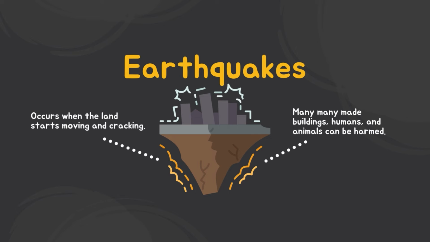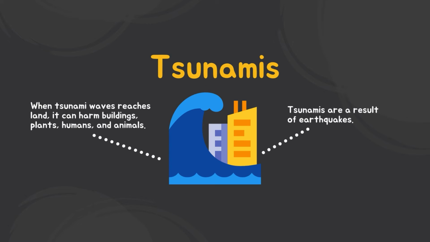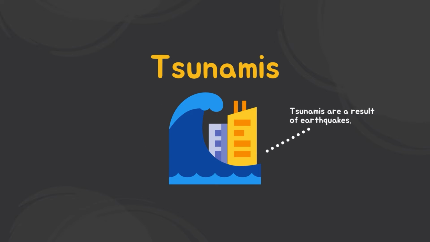Earthquakes. Earthquakes occur when land starts moving and cracking. Many man-made buildings, humans, and animals are damaged because of the shaking of the Earth's surface. Tsunamis. Tsunamis are a result of earthquakes. The land under the ocean can also start cracking and moving, causing there to be very strong ocean waves. We call these ocean waves tsunamis. When these waves reach land, it can cause a lot of damage and harm a lot of lives.